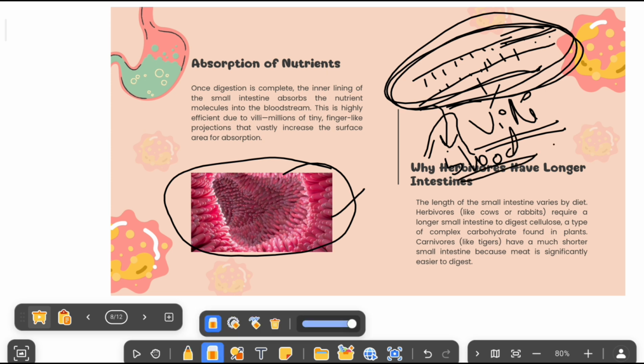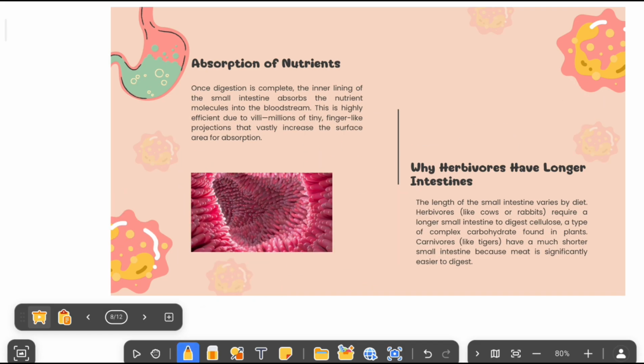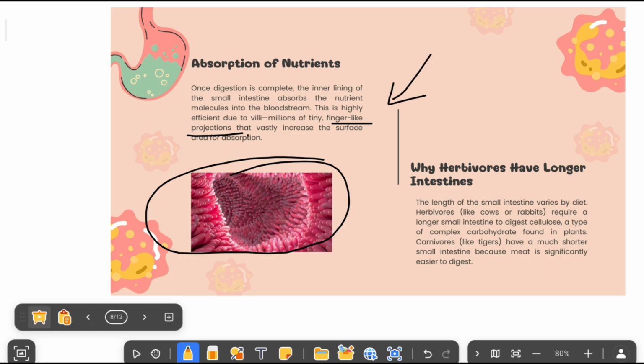After that, this blood will provide everything to the cells for cell repair, creating new cells, or other basic functions. So microvilli or villi, you have to remember, are finger-like projections present in the walls of the small intestine. They increase the surface area and absorb all the nutrients.